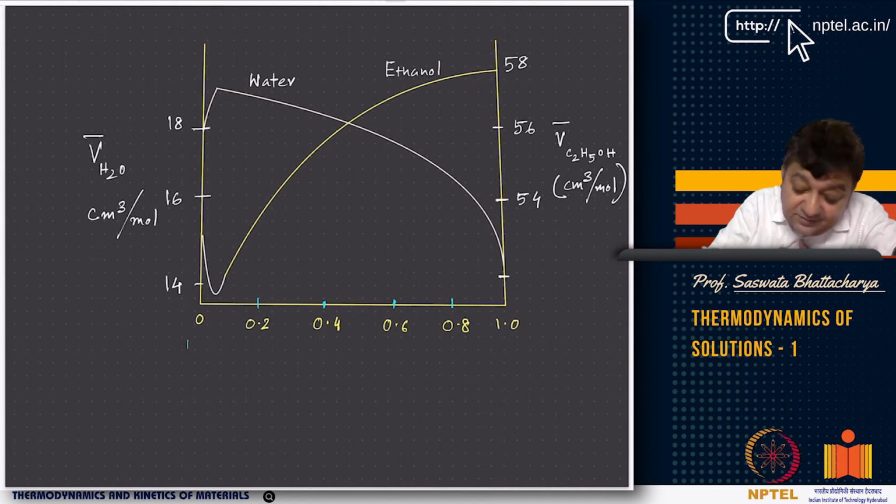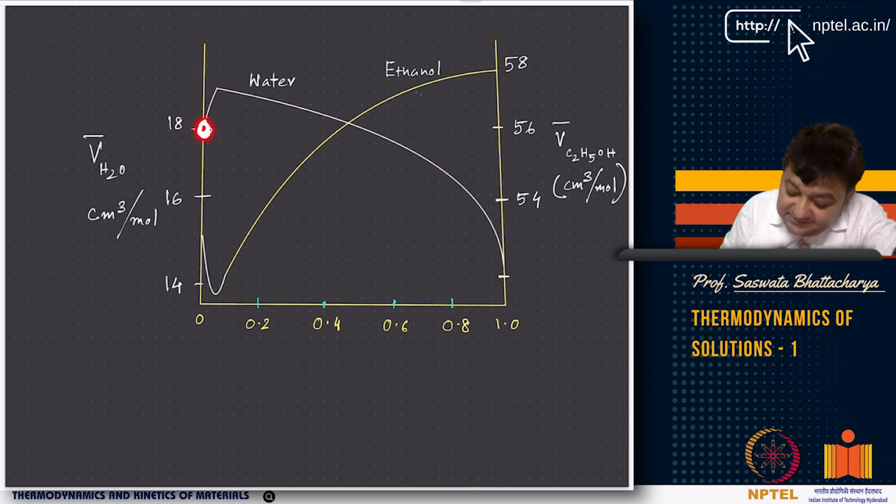Think about it: if you are looking at this, you are having 14. So if you drop here, as you can see, the partial molar volume of ethanol on this side is low. On this side it is very, very high, right? On this side it has increased. And for water it is quite high here, which is 18. Are you seeing that? 18 centimeter cube per mole.